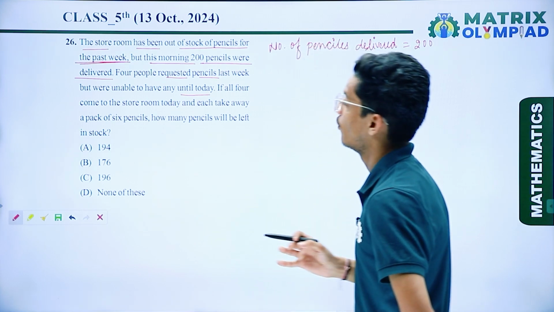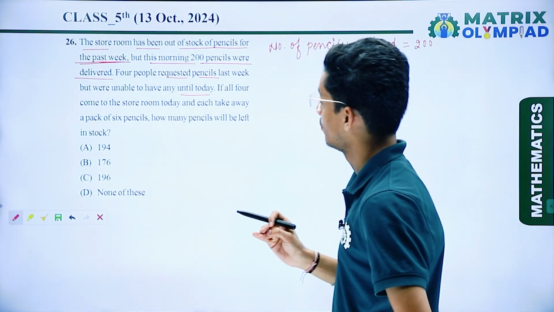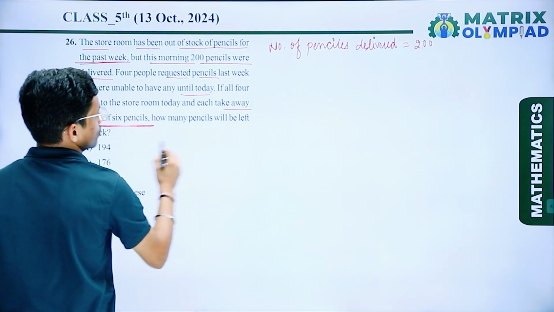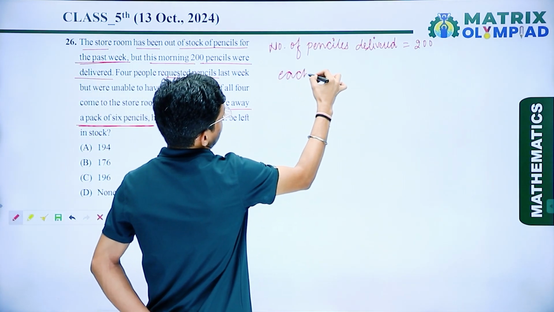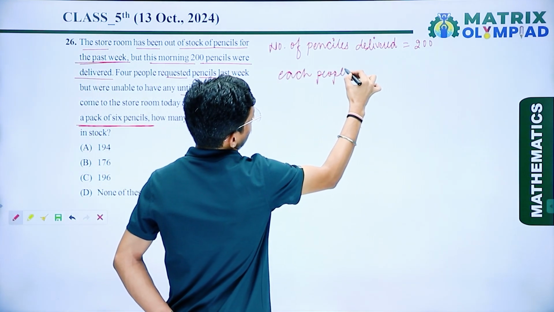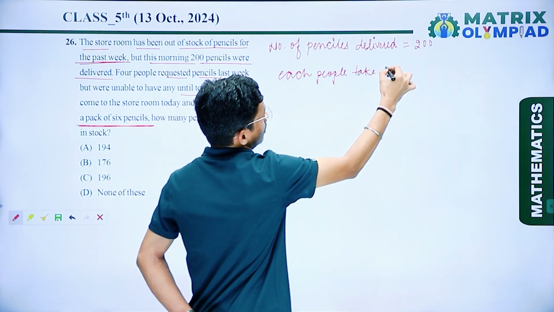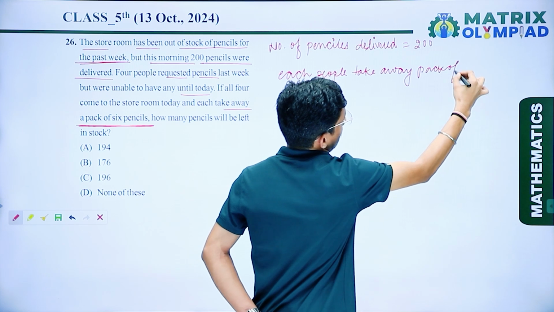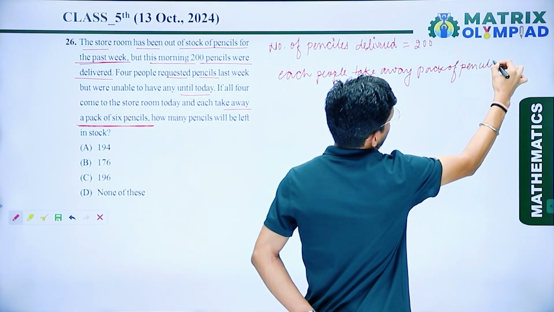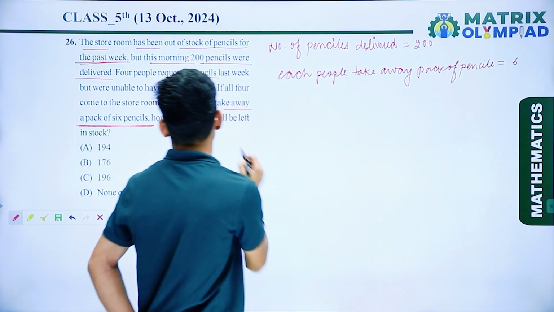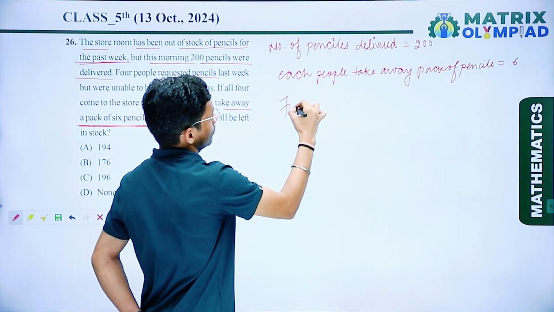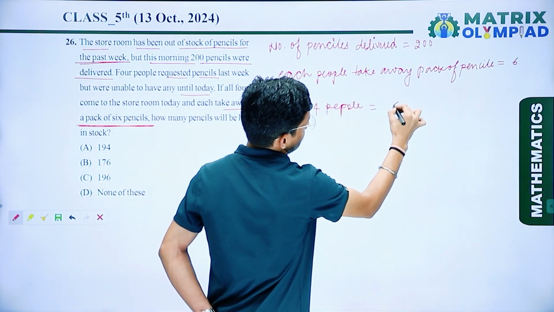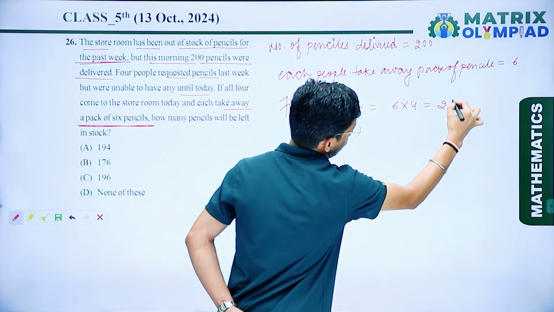So now if all 4 come to the storeroom today and each takes away a pack of 6 pencils, so I can say that each person takes away a pack of pencils, that is 6. So here number of people are 4, so the number of pencils is 6 multiplied by 4, which is 24.